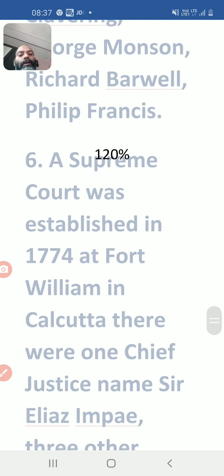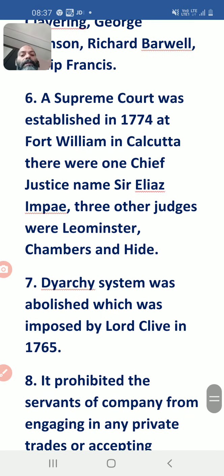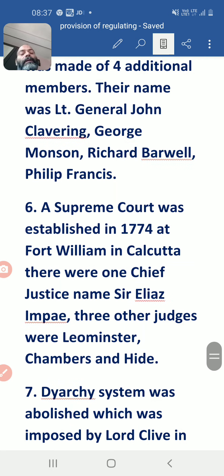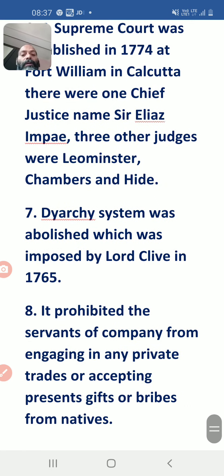Now we are going for the next point that is also important. We are going to talk on the 7th point. The Diarchy system was abolished. Actually, the Diarchy system was imposed by Lord Clive in 1765. It is also important to memorize this fact. Now we are going to talk on the last point. This act prohibited the servants of the company from engaging in any private trade or accepting presents, gifts, or bribes from natives.